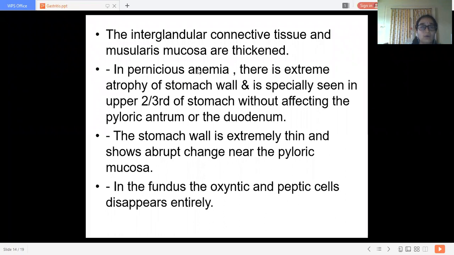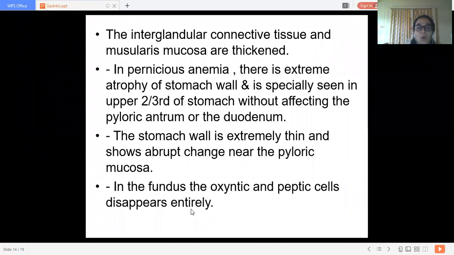The main cause of this gastritis is pernicious anemia, which is of autoimmune type. There is autoimmune destruction of the parietal cells. The stomach wall becomes extremely thin and shows abrupt change near the pyloric mucosa. The pyloric antrum remains unaffected, but near the pyloric mucosa, the stomach wall becomes very thin.